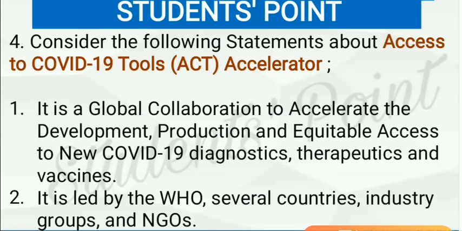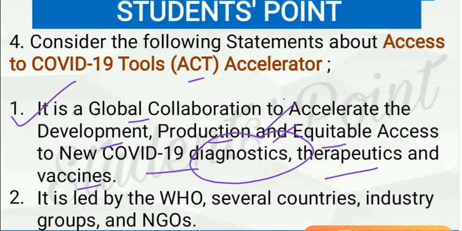Next question now. Consider the following statements about access to COVID-19 tools, in short ACT accelerator. See, this ACT accelerator is a global collaboration to accelerate the development, production and equitable access to new COVID-19 diagnostics, therapeutics and vaccines. This statement is correct. Here diagnostic means test kits.